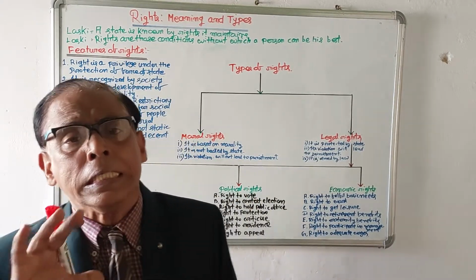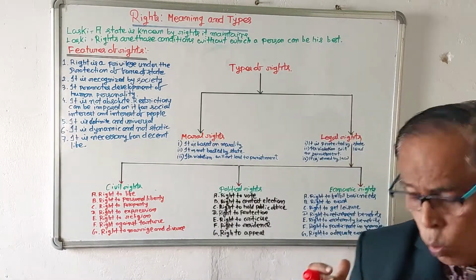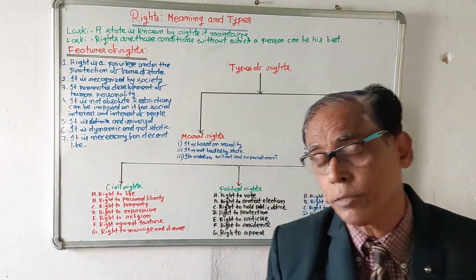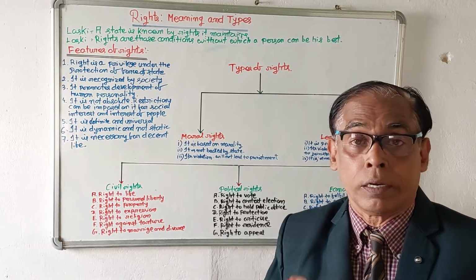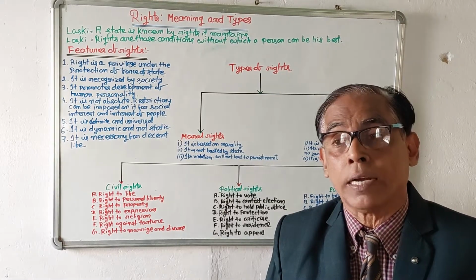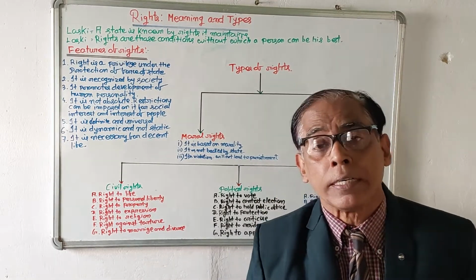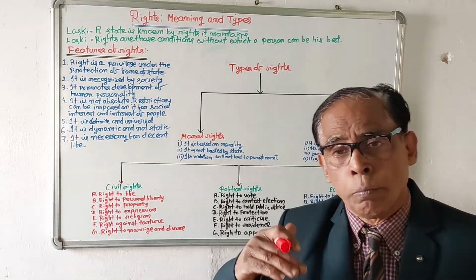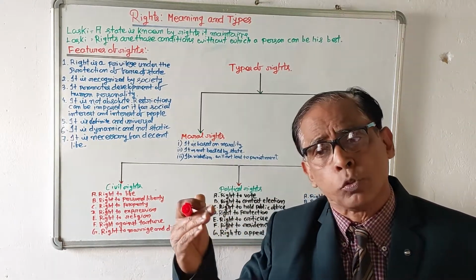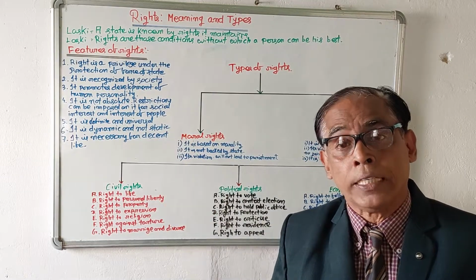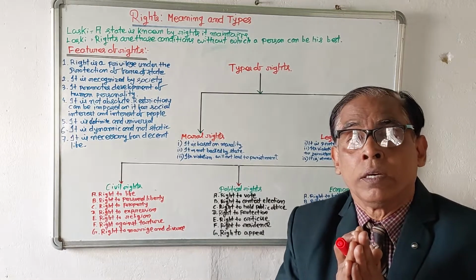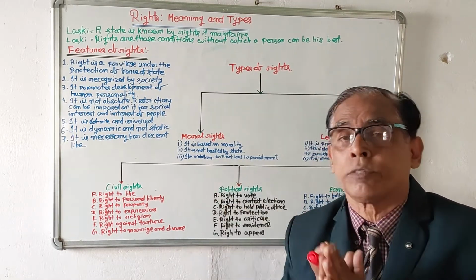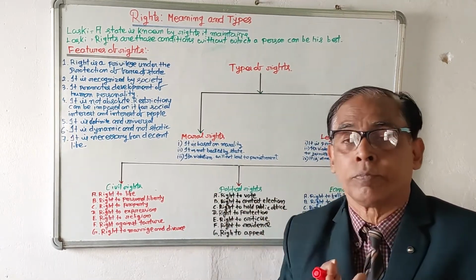So, in this video, we have discussed the meaning of right, and we are clear that in simple language, rights mean some facilities given by the state to citizens, and the state also protects.